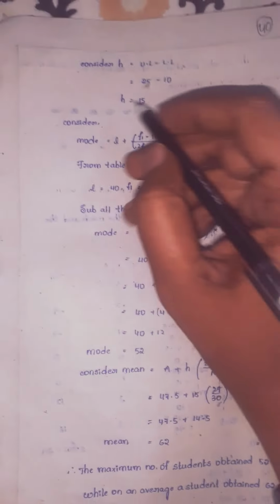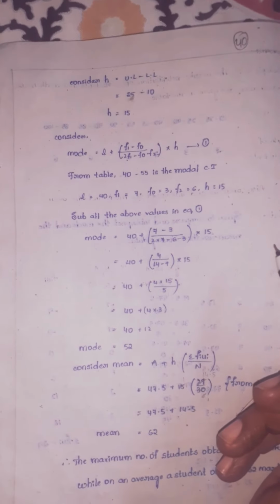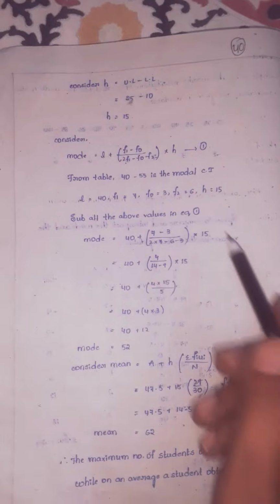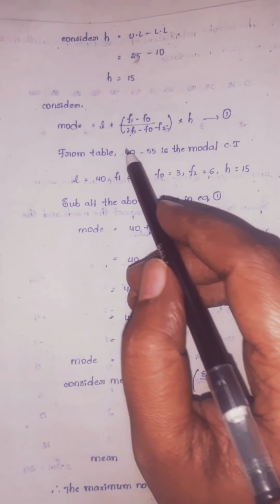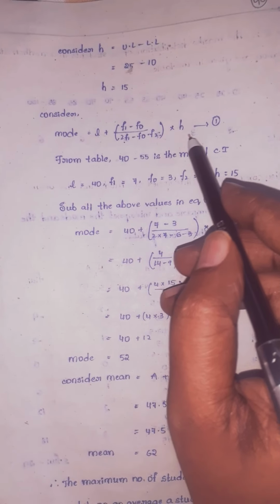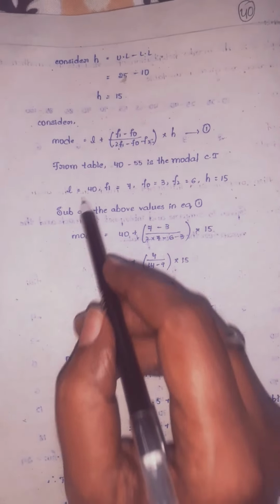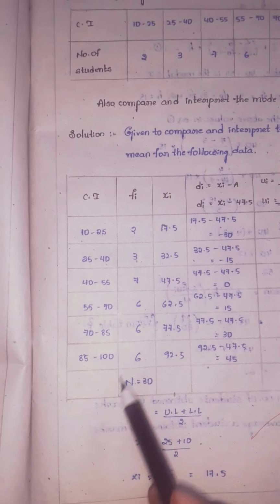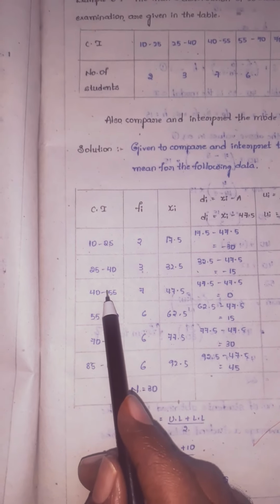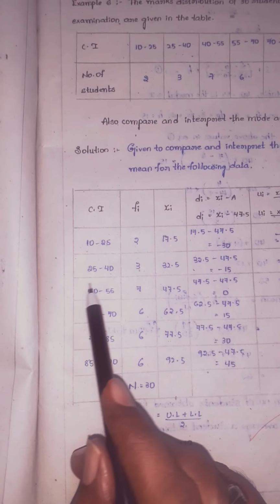So I already told the h formula: this is only upper limit minus lower limit, based on that only we have taken the h value. So now consider mode, children. First we will find the mode. The mode formula is L plus f1 minus f0 by 2 f1 minus f0 minus f2, into h, children, equation 1. From the table, to calculate the mode, what is the highest frequency, children? 7. So the modal class interval is 40 to 55.